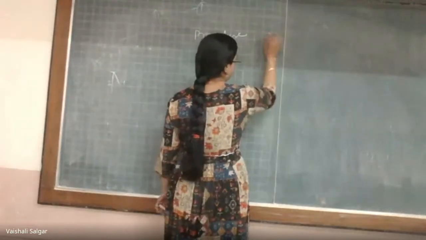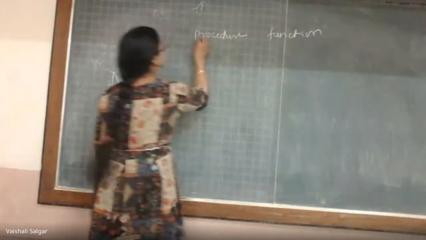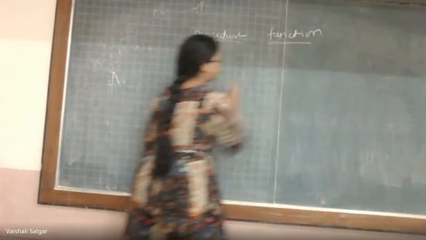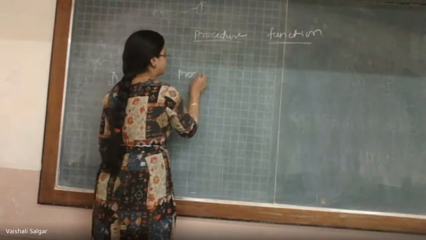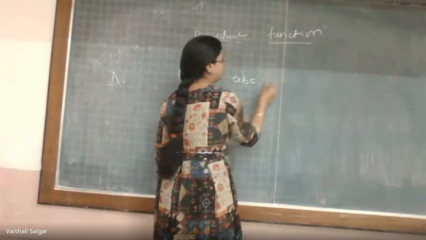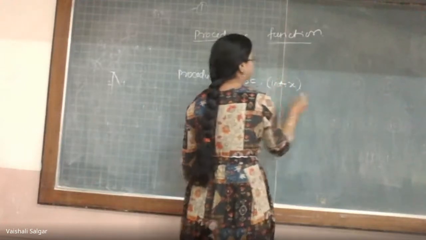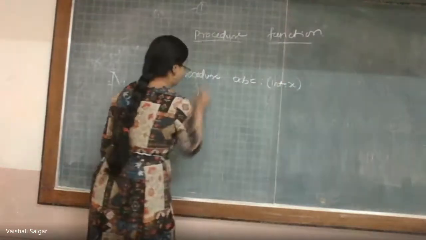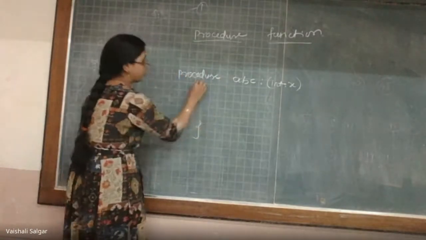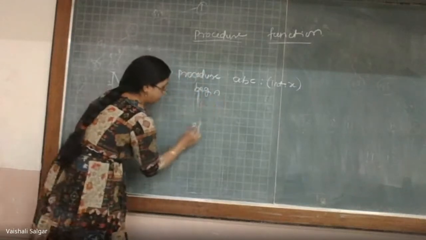Procedure and functions are two different concepts. In Pascal, a procedure starts with the keyword procedure and a function starts with the keyword function. Whenever you are declaring a procedure in Pascal, you write procedure, the name ABC, then the parameters, and you have to specify the parameter types, followed by the lines of code which you are including in this definition. In Pascal, it starts with begin and then end.